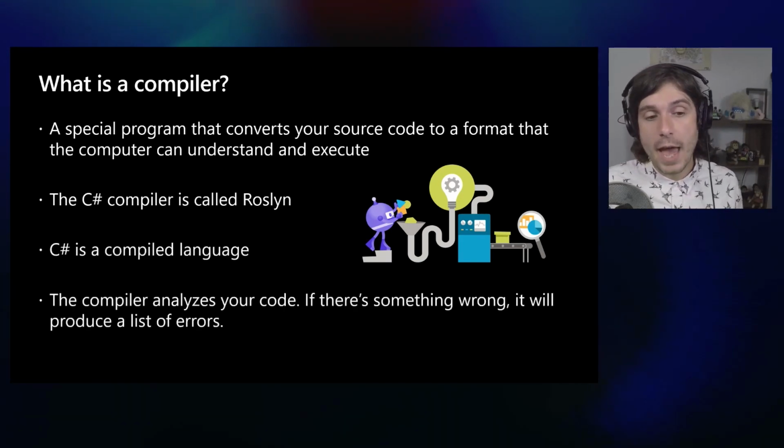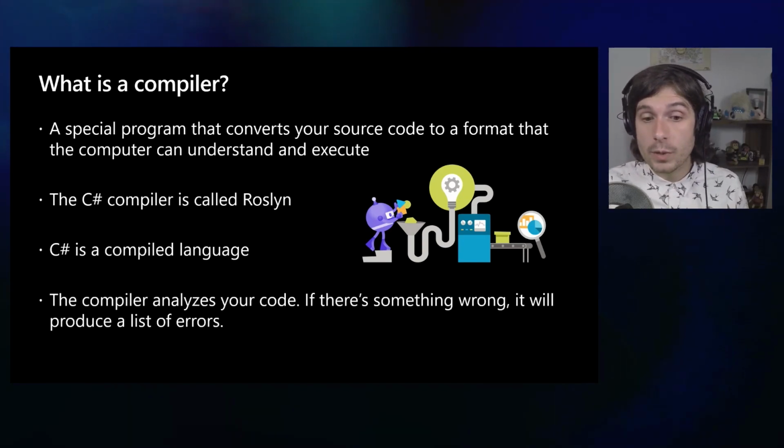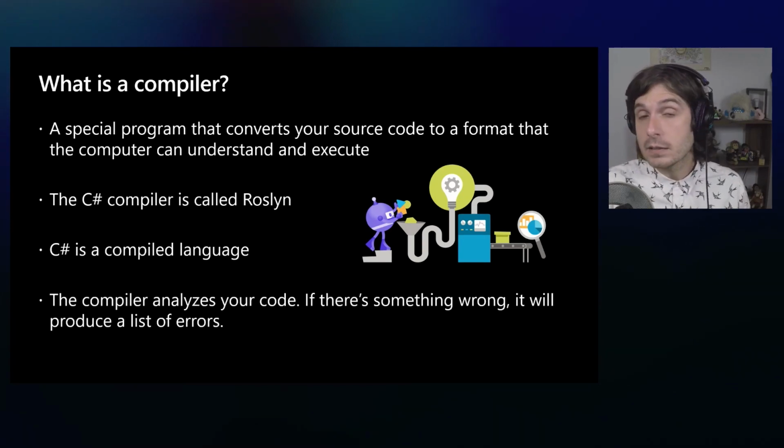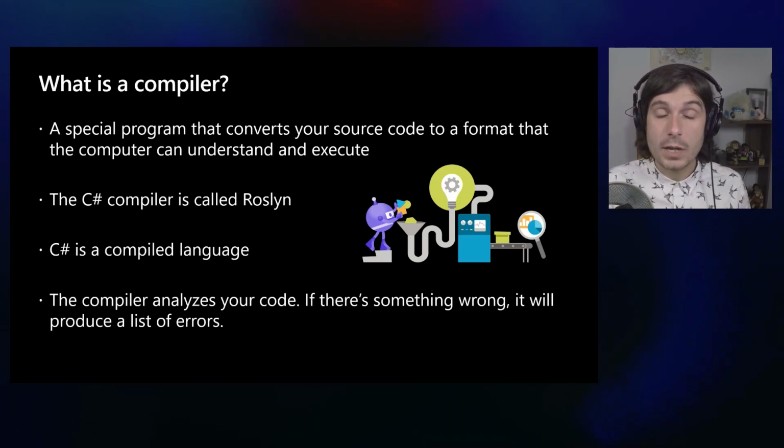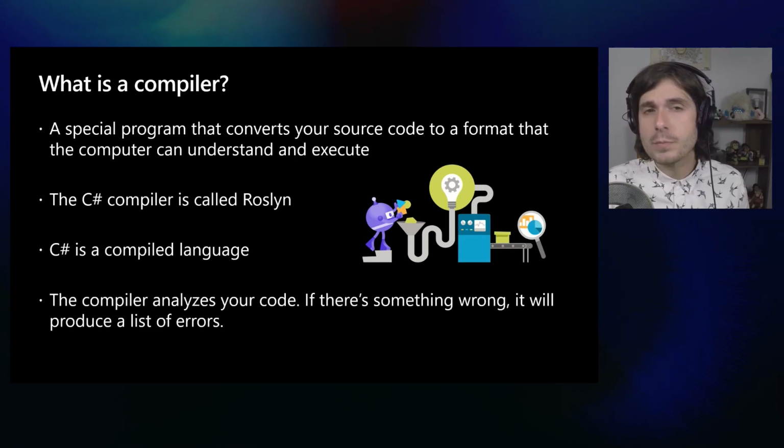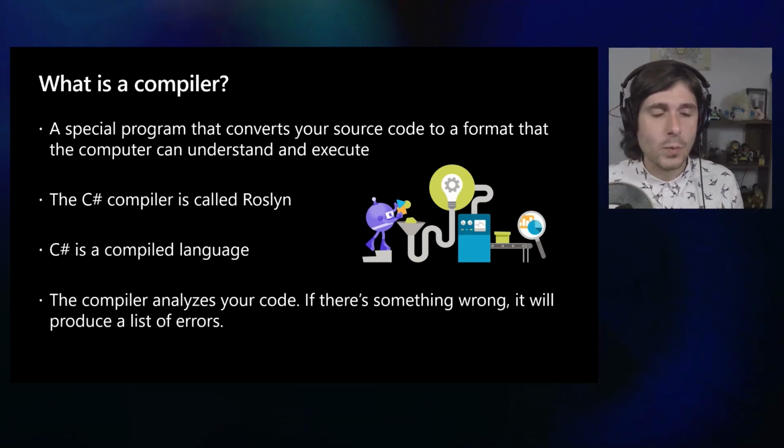And like I said, C# is compiled. And what's nice about that is that since it's compiled, the compiler can analyze your code inside of an IDE, like a Visual Studio or a Visual Studio Code, and give you errors or suggestions. Sometimes this is called linting. You may hear this as well.